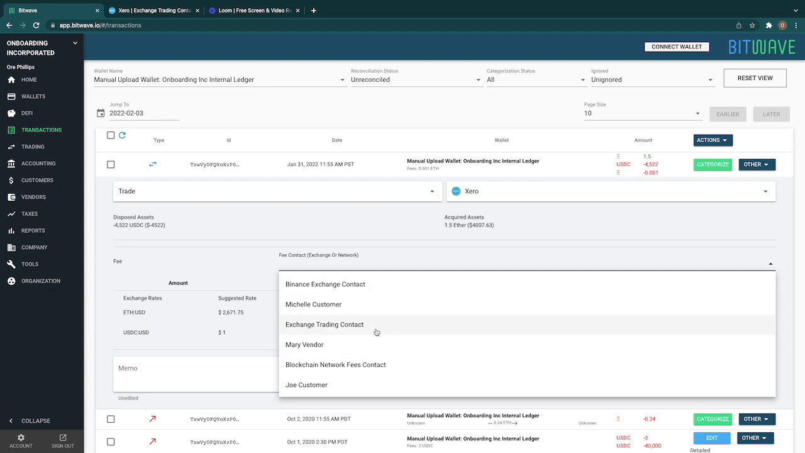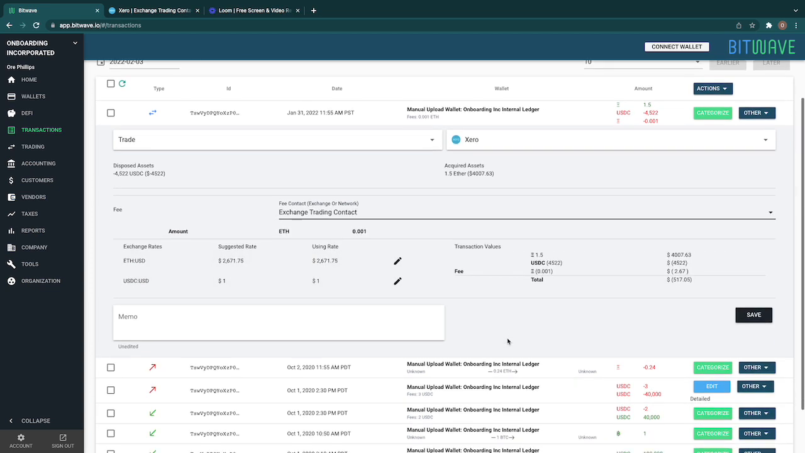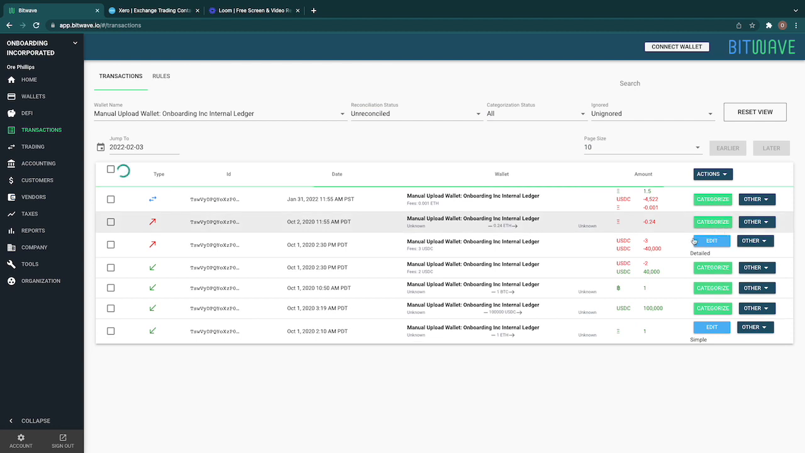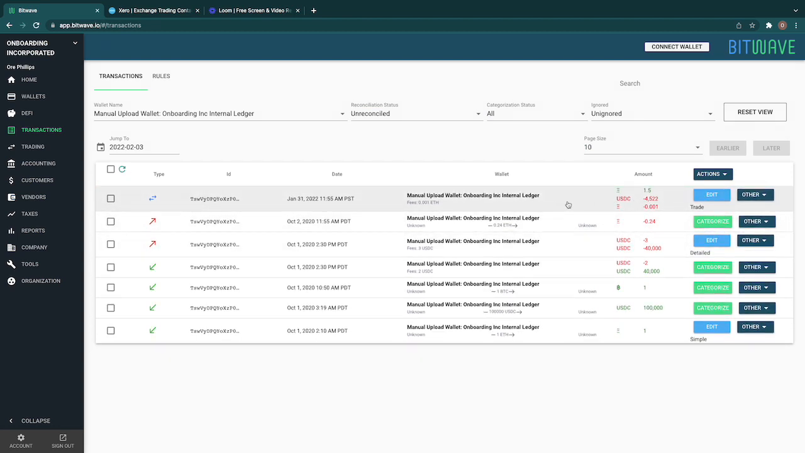I'll just, in this case, say exchange trading contact. Again, all of this applies, the rates here apply, and then all I'm doing is hitting save. And I have successfully categorized the trade. So you can do simple categorizations, detailed categorizations, and trades, as well as other things.